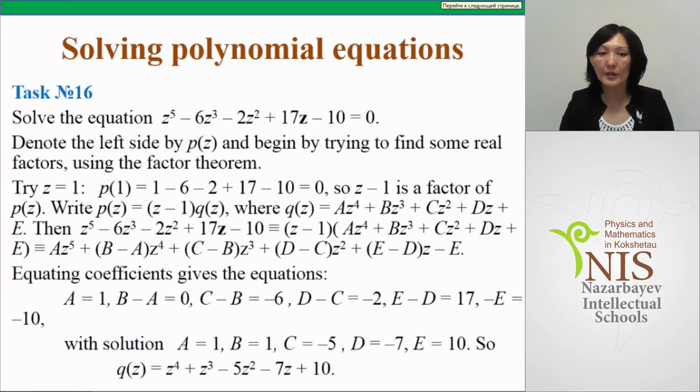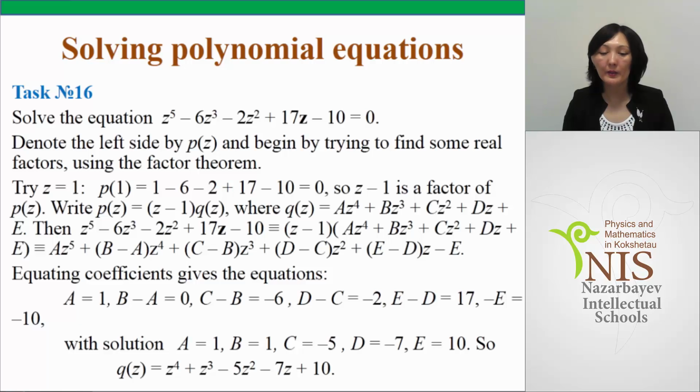Solving polynomial equations. Task number 16. Solve the equation z to the power of 5 minus 6z cubed minus 2z squared plus 17z minus 10 equals 0. Denote the left side by p and begin by trying to find some real factors using the factor theorem. Try z equals 1. When we put 1 into the polynomial p, it is equal to 0. So z minus 1 is a factor of p.